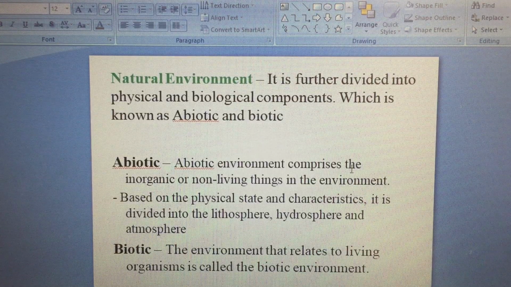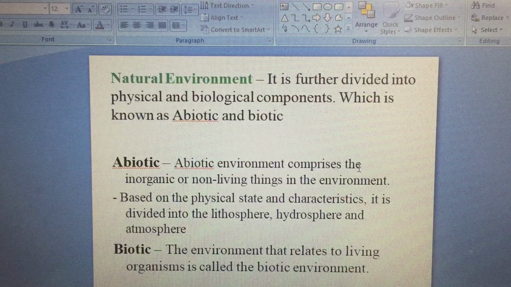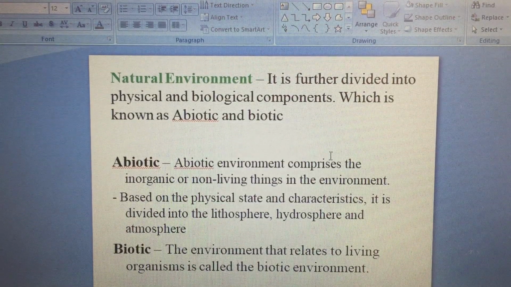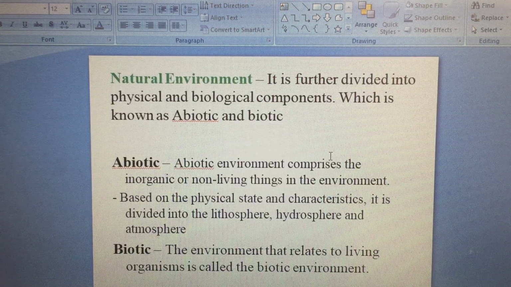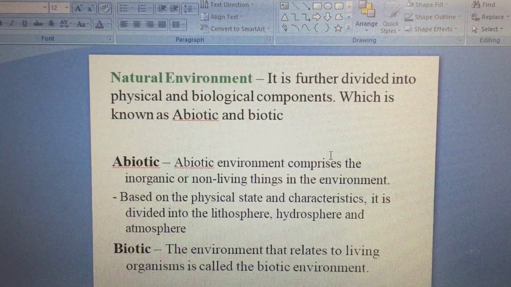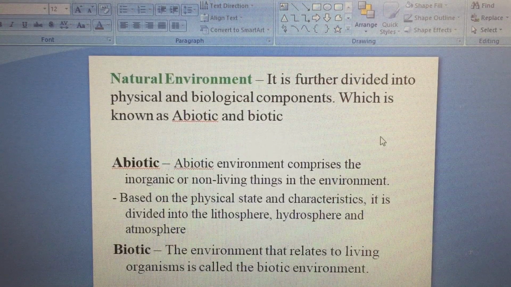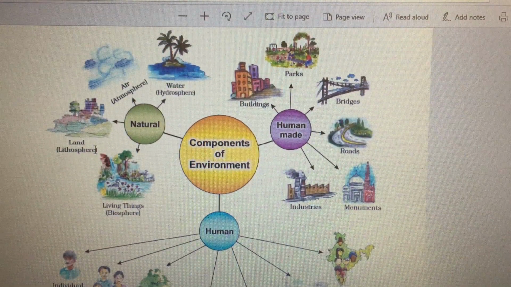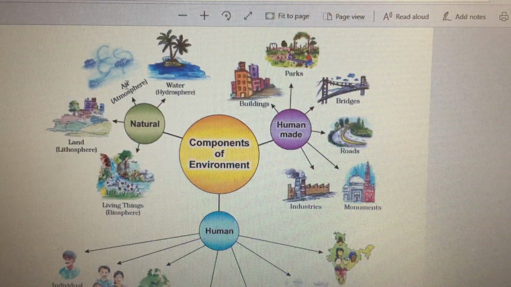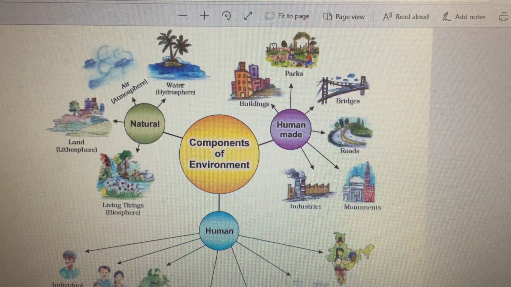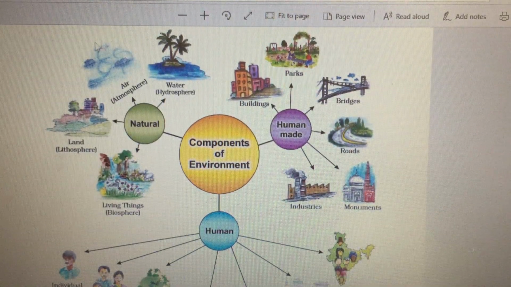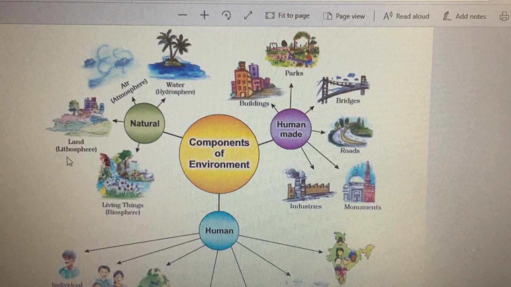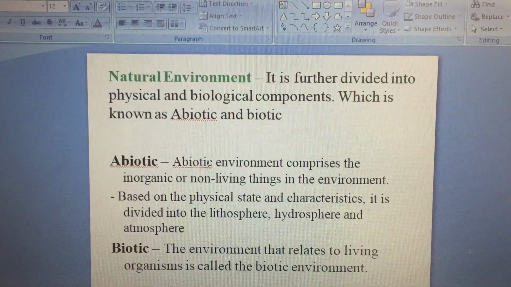So, the abiotic environment comprises inorganic or non-living things in the environment, and based on physical state characters it is divided into lithosphere, hydrosphere and atmosphere. As we discussed here, lithosphere is all land, atmosphere is air, and hydrosphere is water. So we'll be studying these three things in detail and their uses, right?